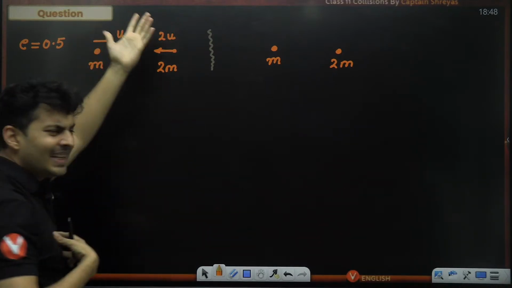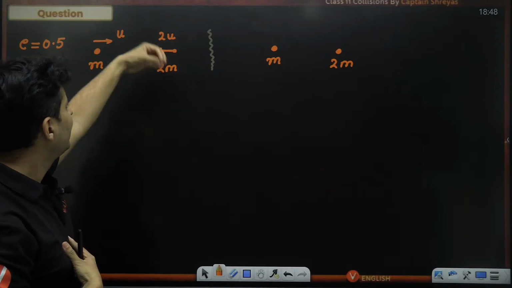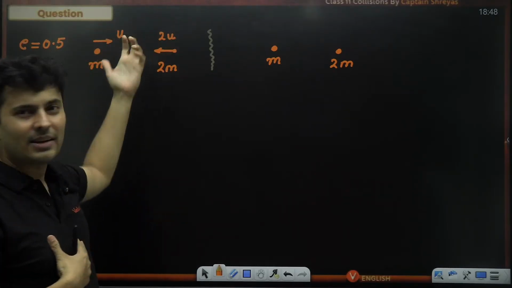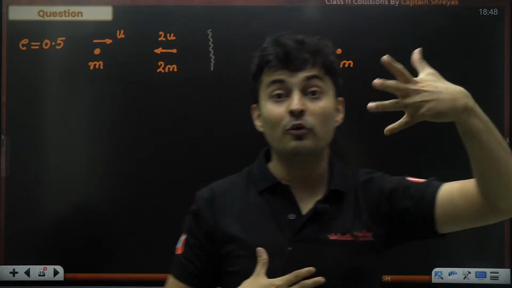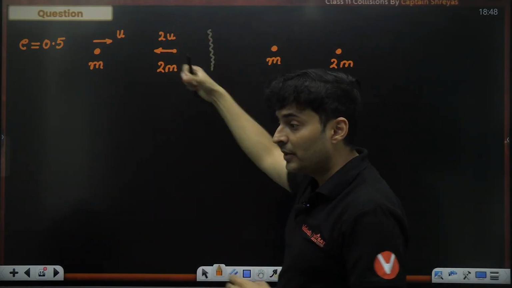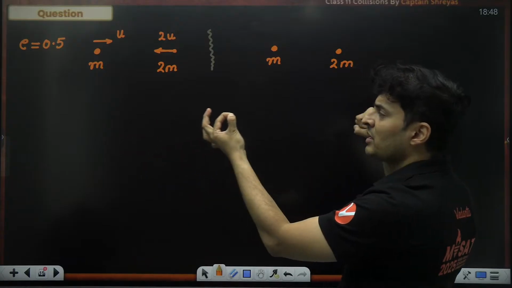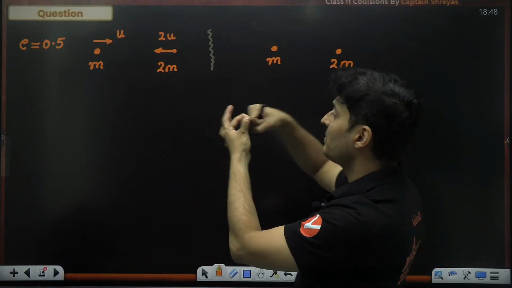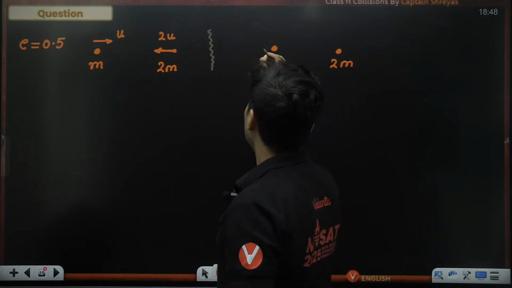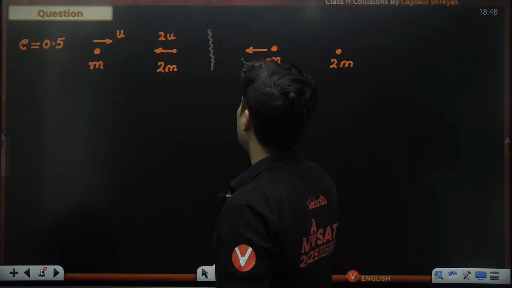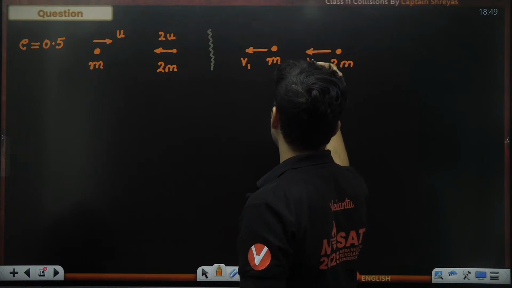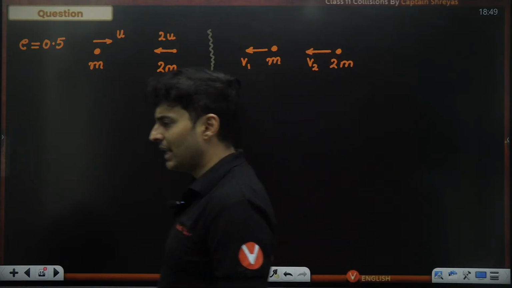But I can sense something. This mass is heavy, and it also has more speed. So I'm guessing it will move towards the left side. How many of you are able to feel it naturally? This is the heavier mass with larger speed. It's like a tiny particle coming with small speed versus a big particle with big speed. So after the collision, I think both of them will end up going this way. Kind of makes sense, right? Even if you assume the other way, no harm, but this is very natural to me. V1 and V2 will be like this.